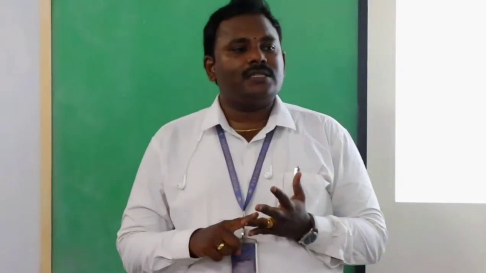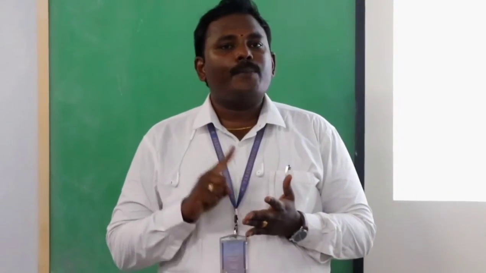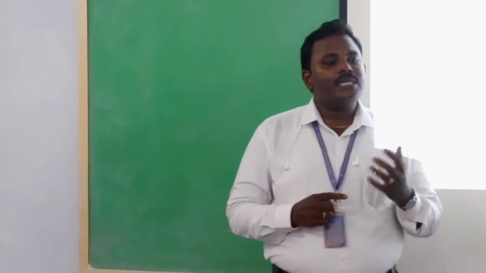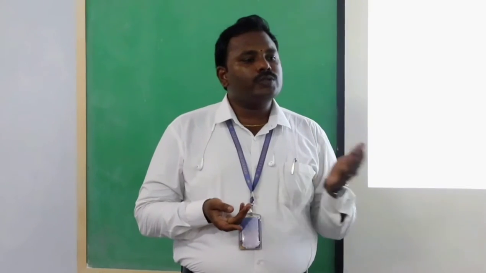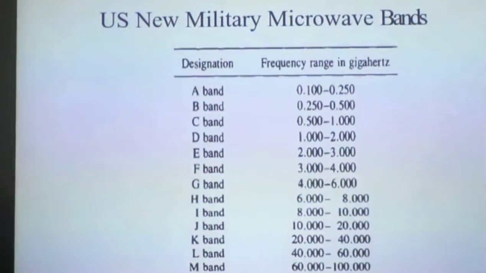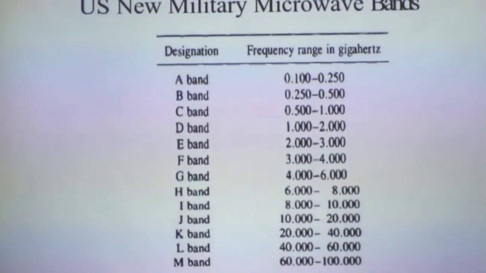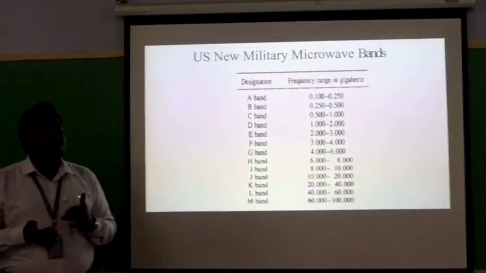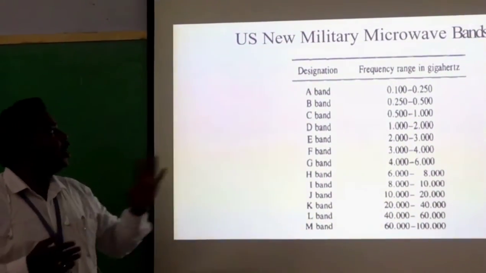Here the A band range is 0.1 GHz to 0.25 GHz, and B band is 0.25 GHz to 0.5 GHz, and C band is 0.5 GHz to 1 GHz, D band 1 GHz to 2 GHz, E band 2 GHz to 3 GHz, F band 3 GHz to 4 GHz, G band 4 GHz to 6 GHz, I band 8 GHz to 10 GHz, J band 10 GHz to 20 GHz, K band 20 GHz to 40 GHz, L band 40 GHz to 60 GHz, and finally M band 60 GHz to 100 GHz. These are the microwave bands in US new military.